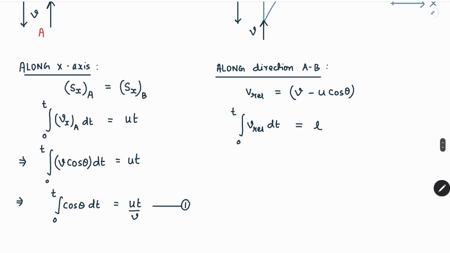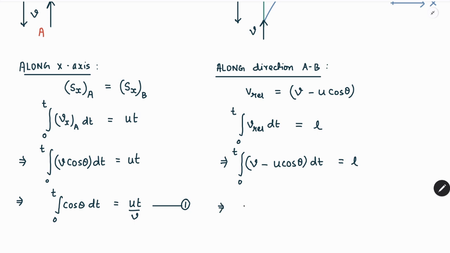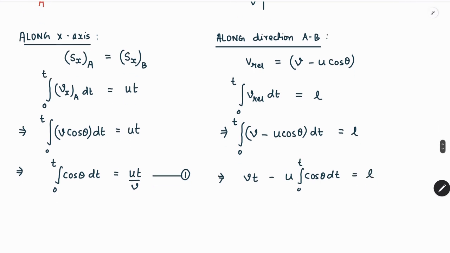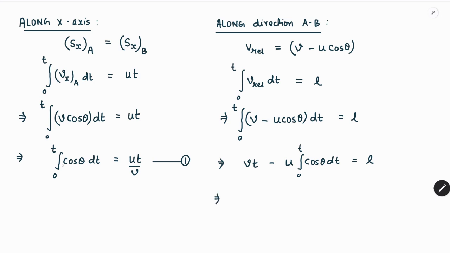So if we write it this way, then we can say that the relative velocity can be written as v minus u cos theta dt, and on integrating from 0 to t is equal to L. So over here we can write this as Vt minus u times the integration of cos theta dt from 0 to t is equal to L. In the next line we write Vt minus u times ut by v is equal to L, and therefore we can write it as (v square minus u square) t by v is equal to L.